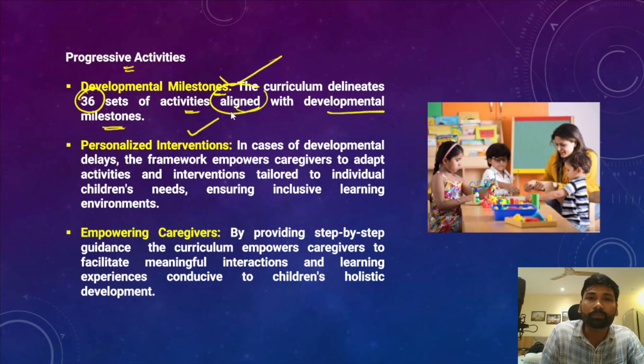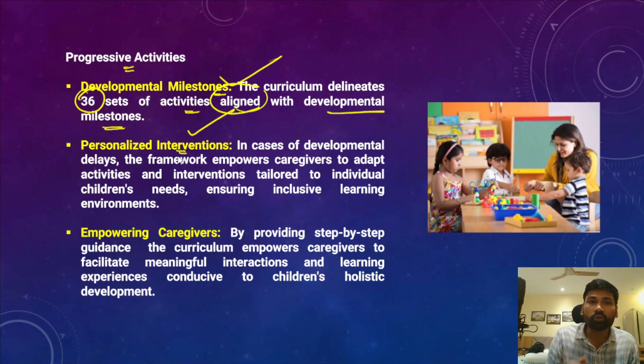And there will be personalized interventions, so that all these age-appropriate activities would be performed by the children, and they acquire adequate skill and knowledge, and the cognitive growth of children would also be achieved. So in order to do that, there will be personalized interventions on children.